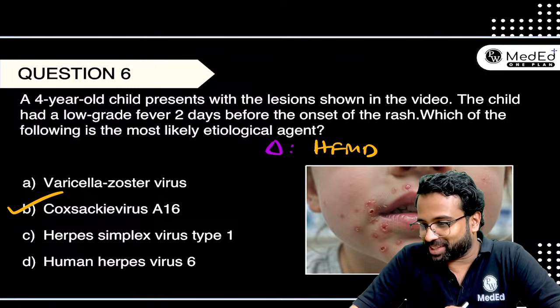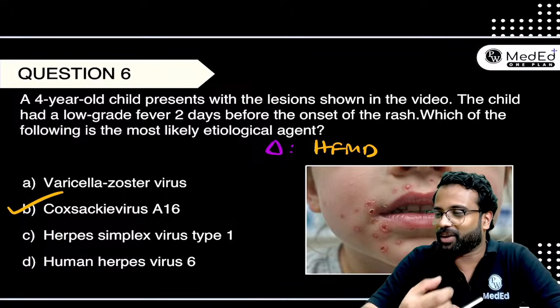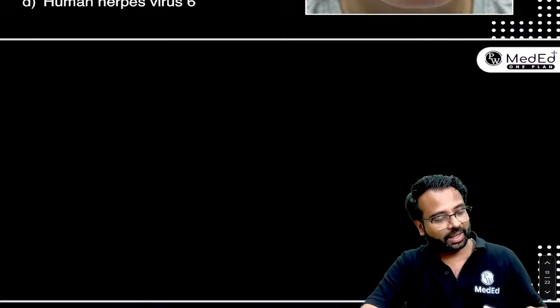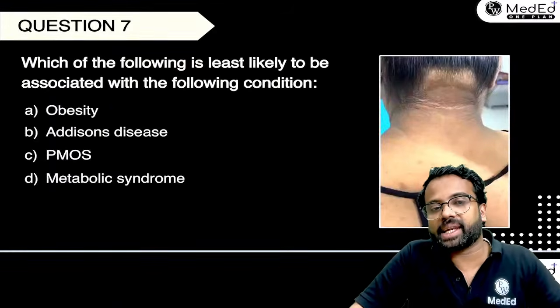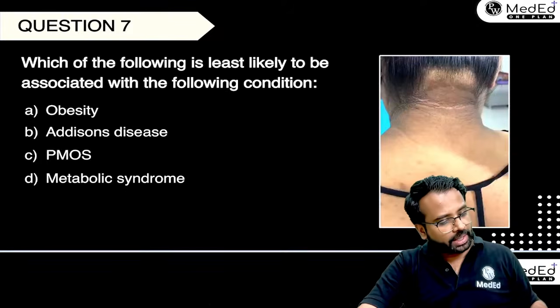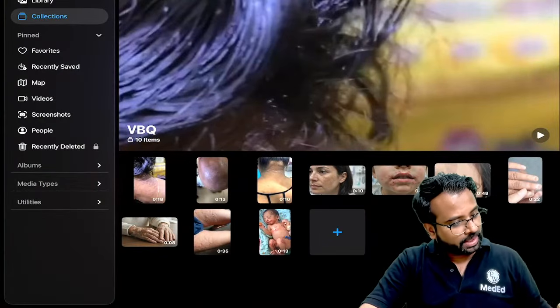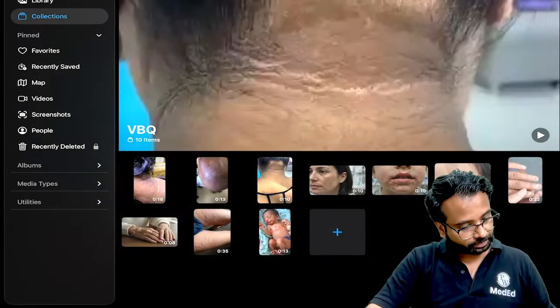Clinical elongated vesicles. Yeah, vesicles are usually small, but you can see that the entire vesicles were ruptured and all, but that's how the video has come, right? So now let's see the next one. Which of the following is least likely to be associated with the following condition? So in the condition, the video shows that a patient is having some lesions over, not this one.